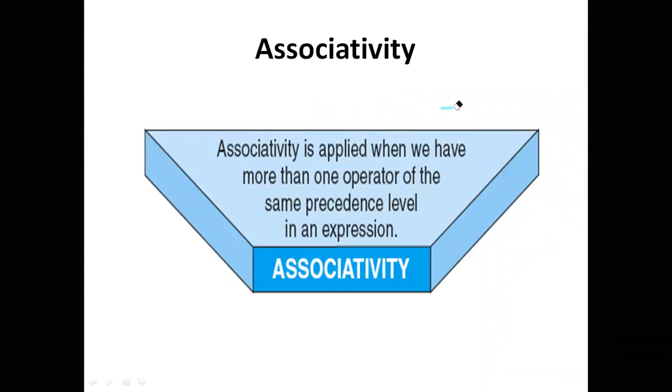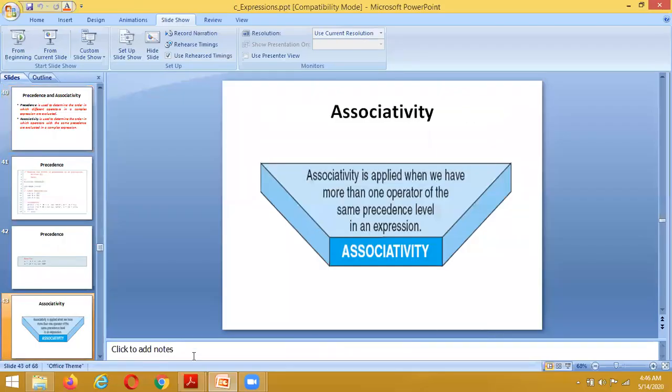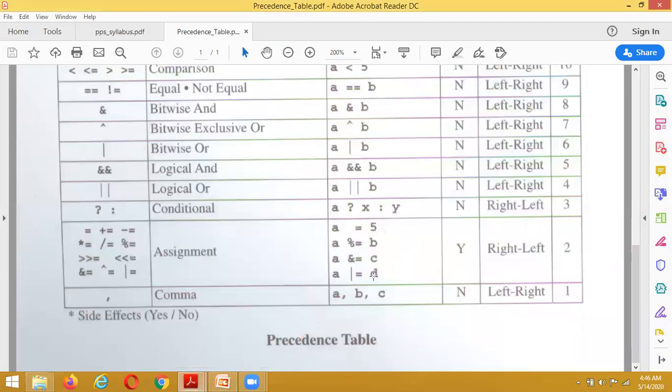Depending on the operators, the expression is going to be evaluated. And when two operators have the same priority, in which direction is the operator going to be evaluated? Just now we have been seeing here, inside the expression we are having multiple commas. Then in which direction is it executing? Left to right.